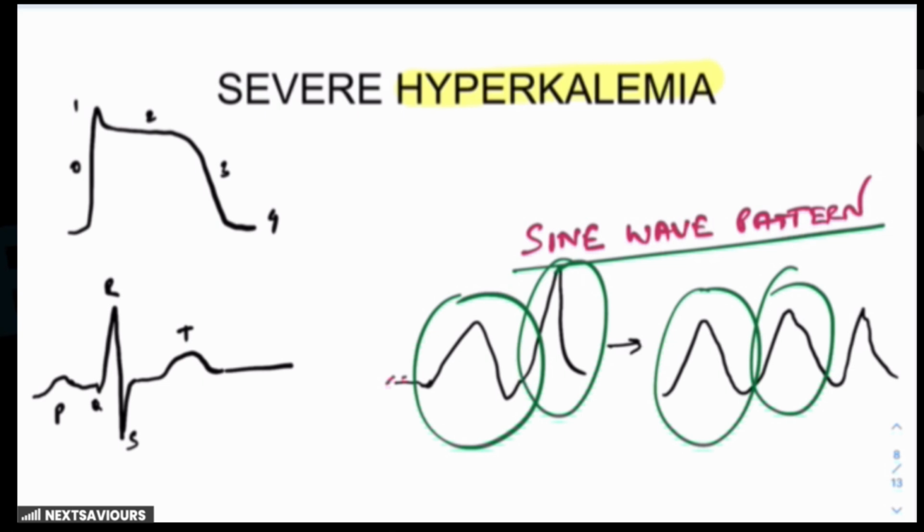So this is the ECG finding that is very commonly presented to you in cases of severe hyperkalemia. Atrial myocytes are more sensitive to hyperkalemia than ventricular cells. So severe hyperkalemia leads to flattened or absent P waves also, which could be due to the suppression of atrial depolarization, and the PR interval might also be prolonged. But most importantly, it is the sine wave pattern on the basis of which you will identify that the question provided is that of severe hyperkalemia, and you came to know the reason for this too.